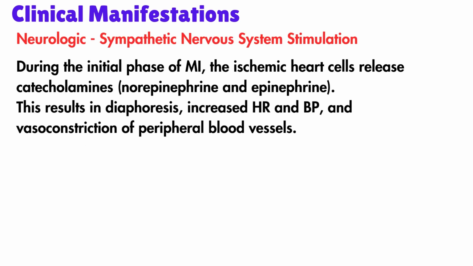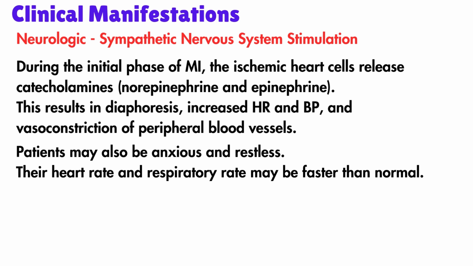During the initial phase of MI, because of sympathetic nervous system stimulation, the ischemic heart cells release catecholamines, that is epinephrine and norepinephrine. This results in diaphoresis, increased heart rate and BP, and vasoconstriction of peripheral blood vessels. Patient may also be anxious and restless. Their heart rate and respiratory rate may be faster than normal. These signs and symptoms, which are caused by stimulation of the sympathetic nervous system, may be present only for a short time or may not be present, or only some of them may occur.